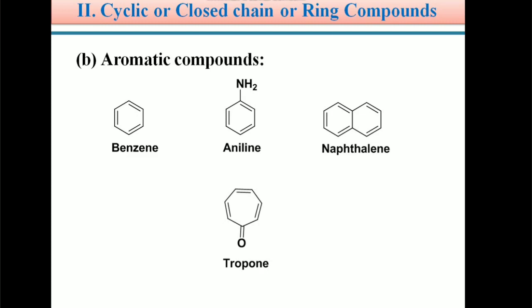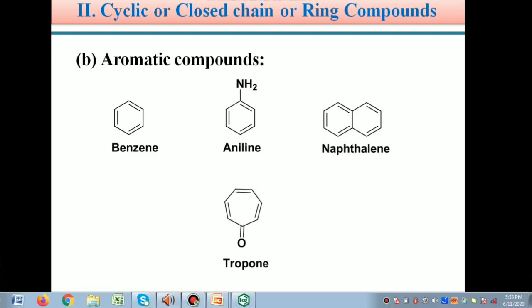I already told you students, there are different types of reactions in organic chemistry. That may be an addition reaction, or a substitution reaction, or an elimination reaction, or a rearrangement reaction. We will discuss these reactions in detail in the coming video classes. Briefly about aromatic compounds, we discuss their preparation and properties in the aromatic compounds concept, where we can discuss it in detail. Here a fundamental basic knowledge is enough.